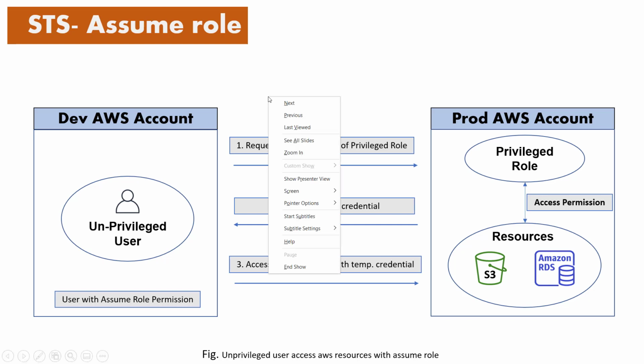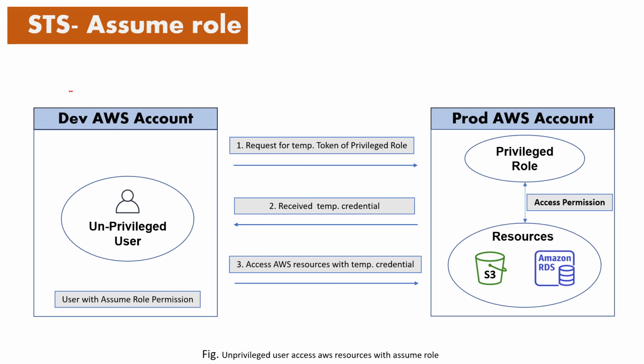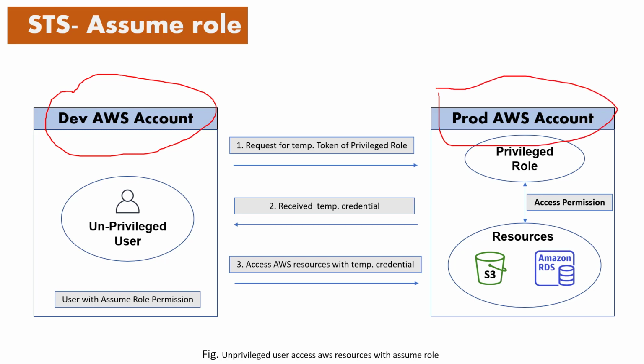In this diagram, you can see we have a development AWS account and a production AWS account, which is used for production purposes. Suppose a user in the developer account, maybe a DevOps user, wants to change something in the production account, but this user doesn't have any rights on the resources in the production account. How can we assign the rights?